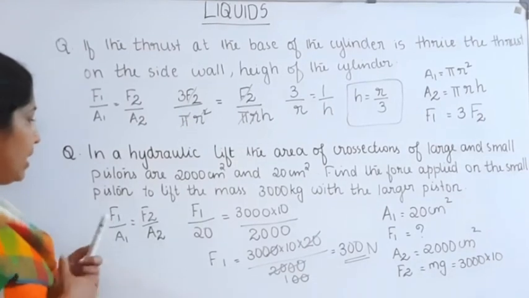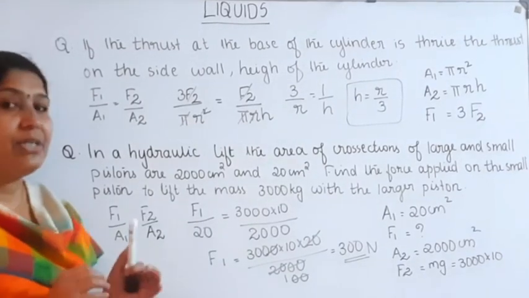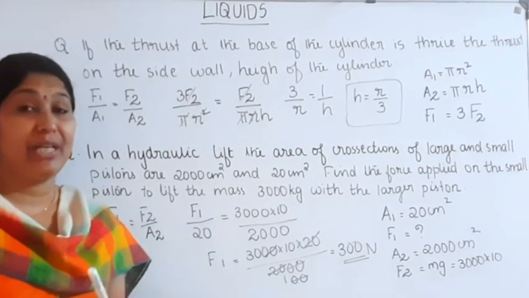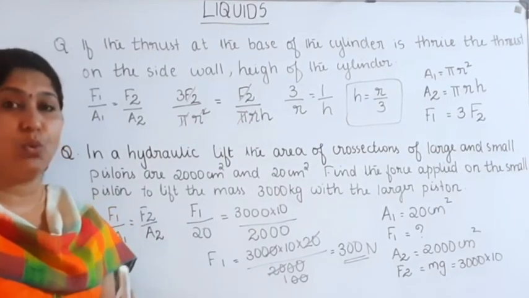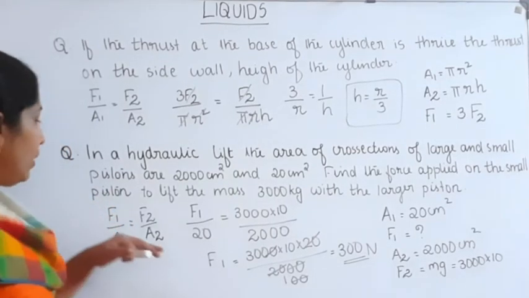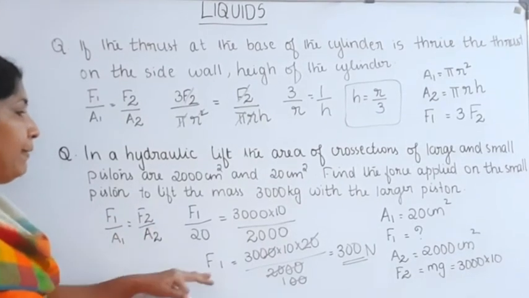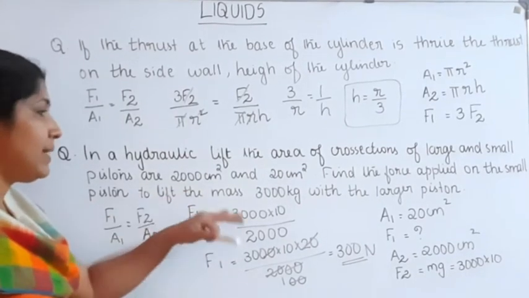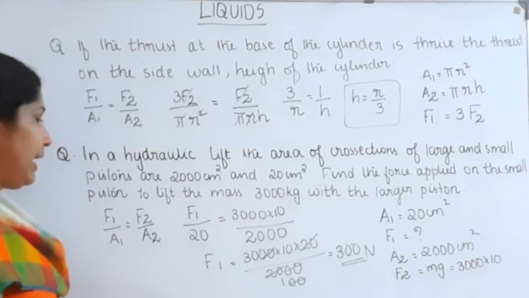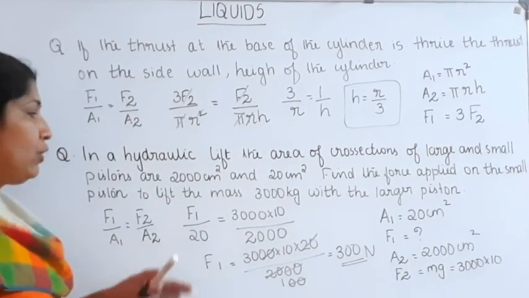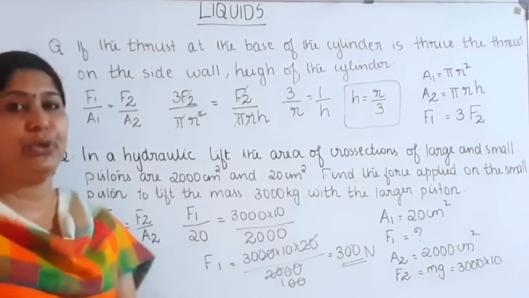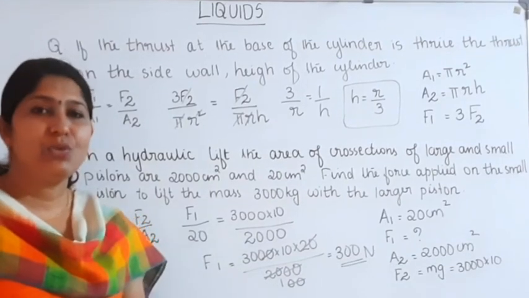Here also we can use Pascal's law. Pressure exerted on the surface of the liquid is equally transmitted in all directions. So F1 by A1 is equal to F2 by A2. On substituting the values of A2, A1 and F2, we got the answer as 300 Newton. Okay, I think these questions are clear for you.